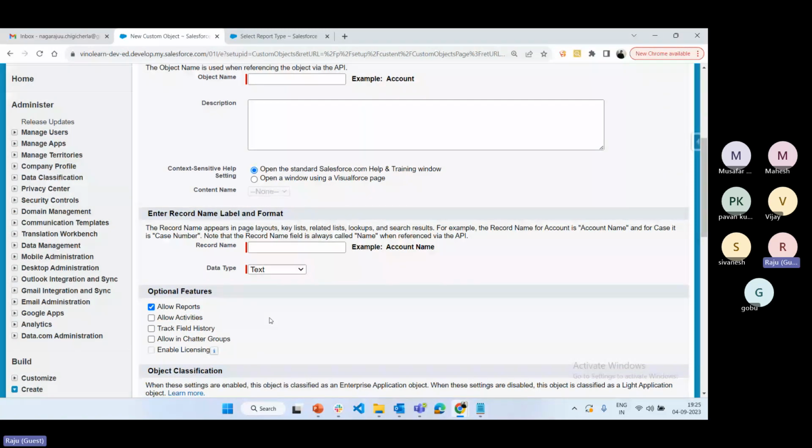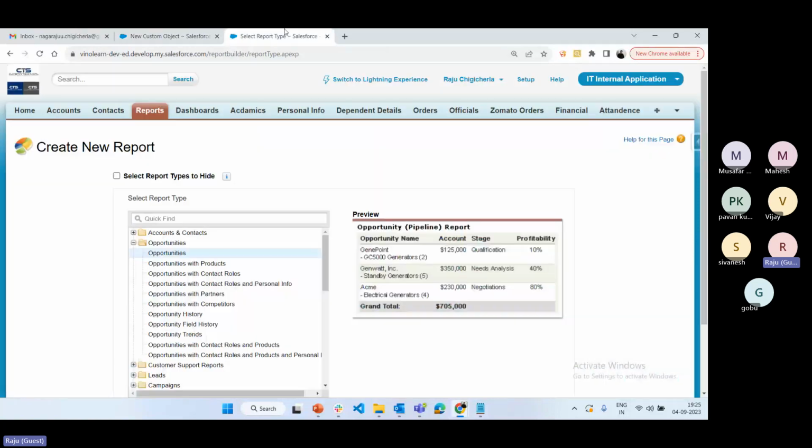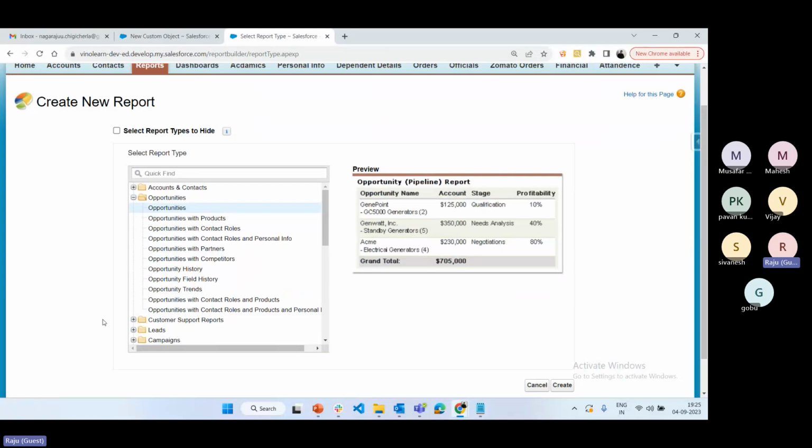If you disable this option, this object is not visible to create a report, so that object is also not visible under report type. Okay, whatever report type is enabled by default is the standard report type. When we go for the custom report type, we'll discuss that later. As of now, select Opportunity. Why? Because we are going to create a report on the Opportunity object.